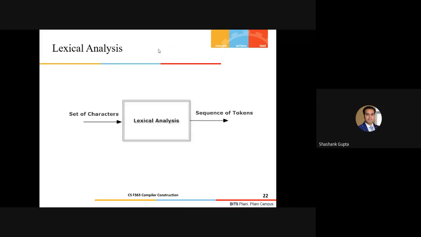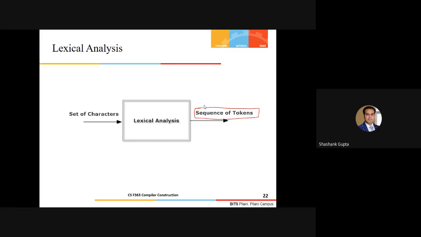So lexical analysis says, give me the set of characters in any random form, and I'll generate the sequence of tokens. Fine, guys. This is what we need to understand here.